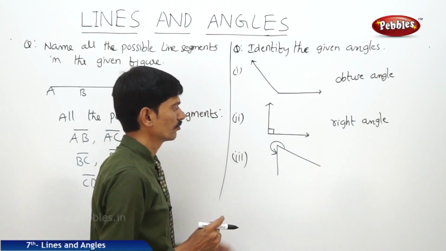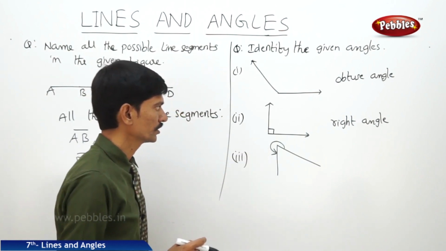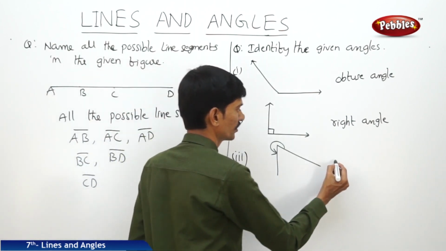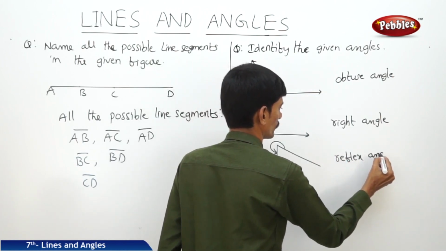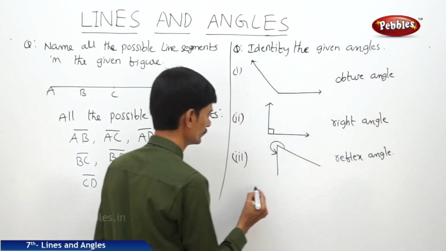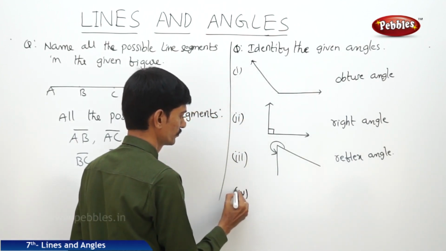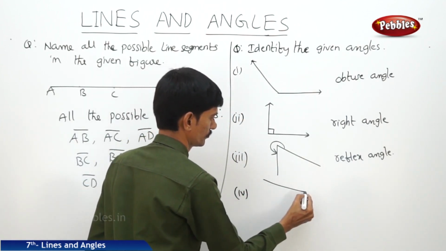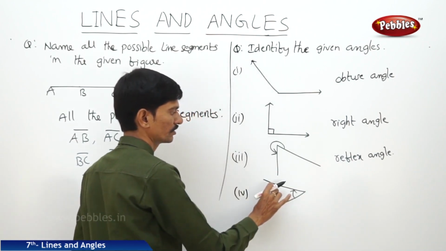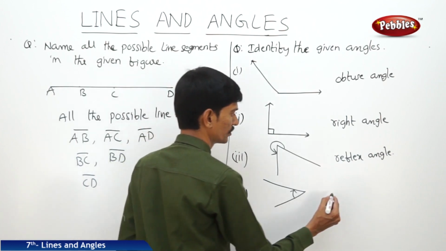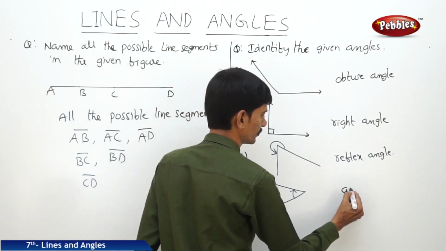Now it is more than 180 degrees, so it is a reflex angle. And the fourth one, it is less than 90 degrees, so it is an acute angle.